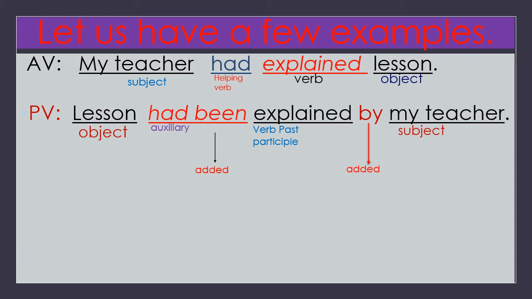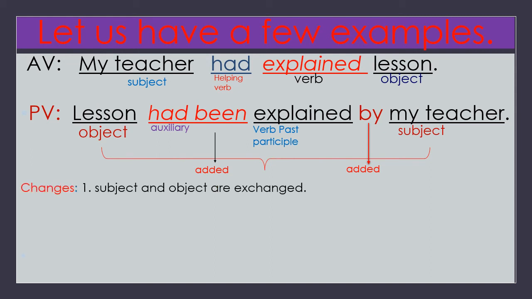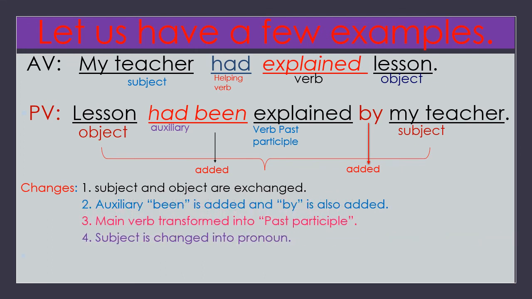These two things have been added and object and subjects are exchanged. The changes you know well, same, only one change, that is the second one. Always second one, been is added because helping verb had is given. Whenever there is has, have, had, we should add been. Okay, children?